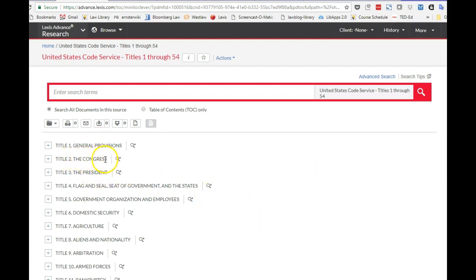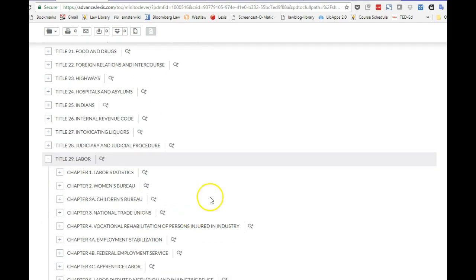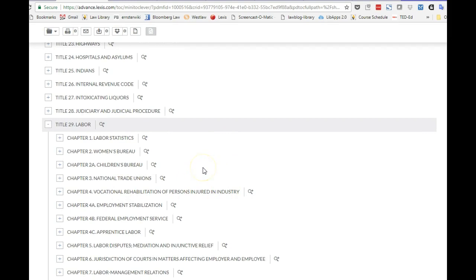So here we have the subject, the Congress. And what the U.S. Code does is it assigns each subject a number, and the U.S. Code calls subjects titles rather than subjects. So the Congress is Title II. We can see the aliens and nationality subject is Title VIII. Crimes and criminal procedure, you'll find all sections about crimes and criminal procedure in Title 18. And of course, the issue that we're interested in, labor, having to do with ERISA, is found in Title 29.